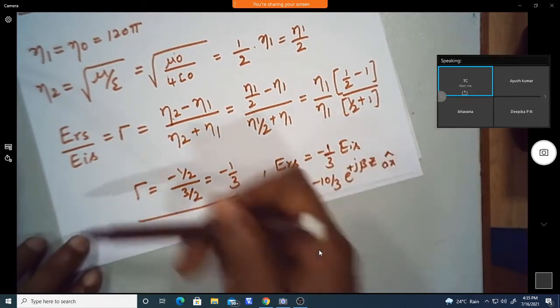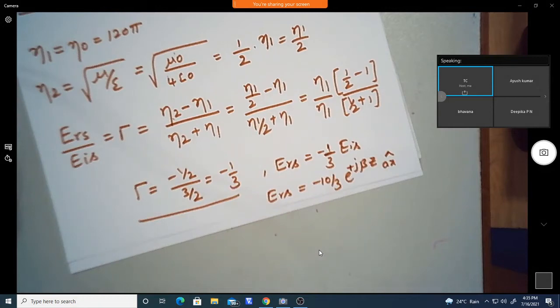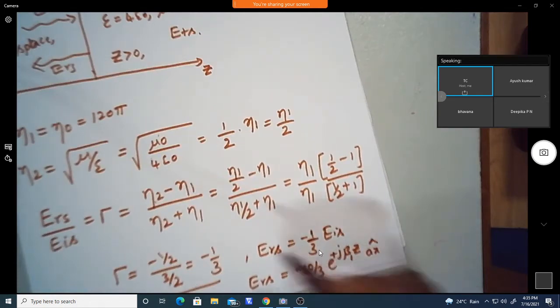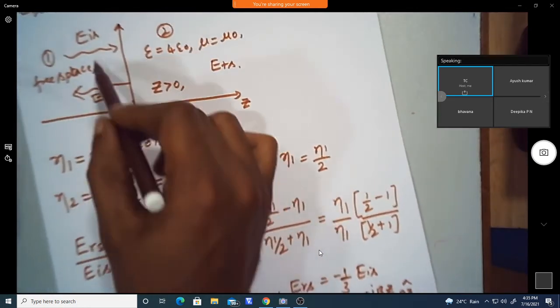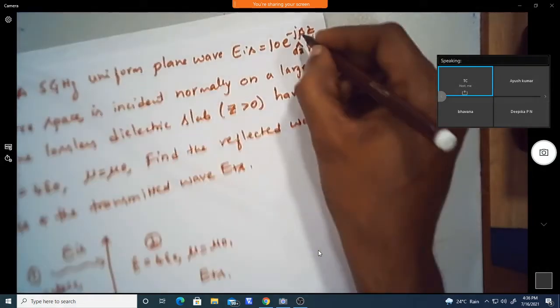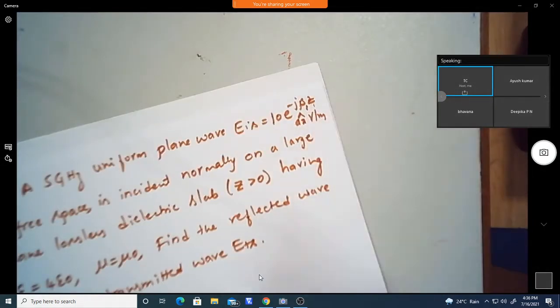Also this beta is beta 1, because it is reflecting in the first medium, so it is e power j beta 1 z.